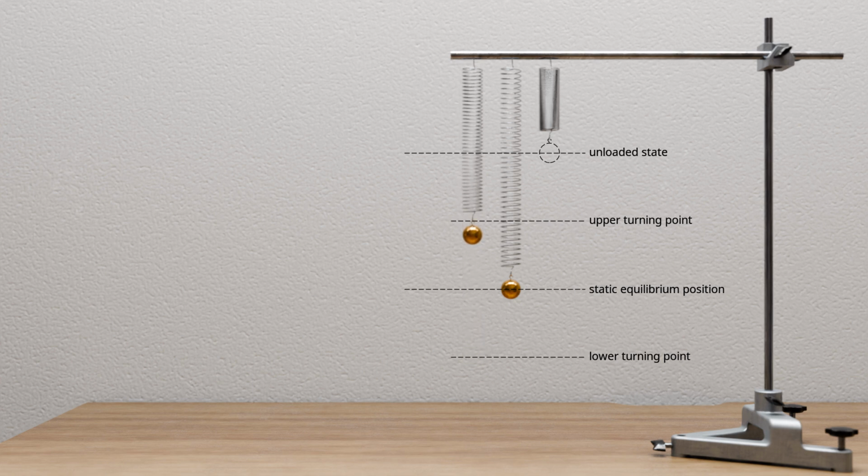The mass of the spring is neglected in comparison with the mass of the sphere. Initially, the sphere is completely at rest in its equilibrium position. At this point, the downward acting gravitational force on the sphere is exactly equal to the upward acting spring force. Next, the body is displaced downward by a certain amount. As a result of this displacement, the spring is maximally stretched and the spring force increases to its maximum value.